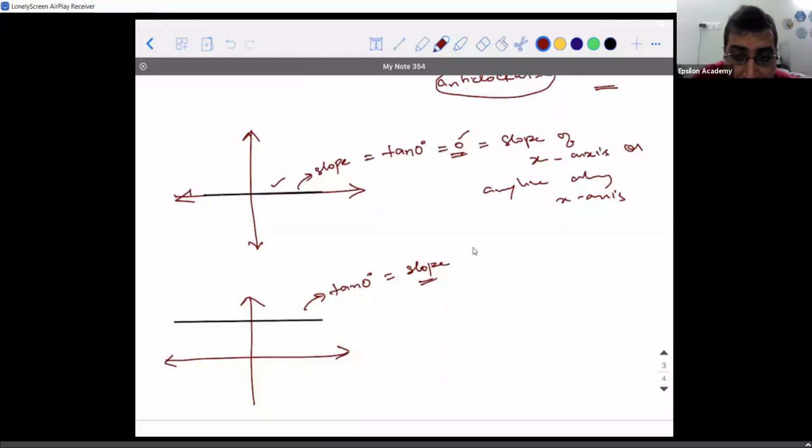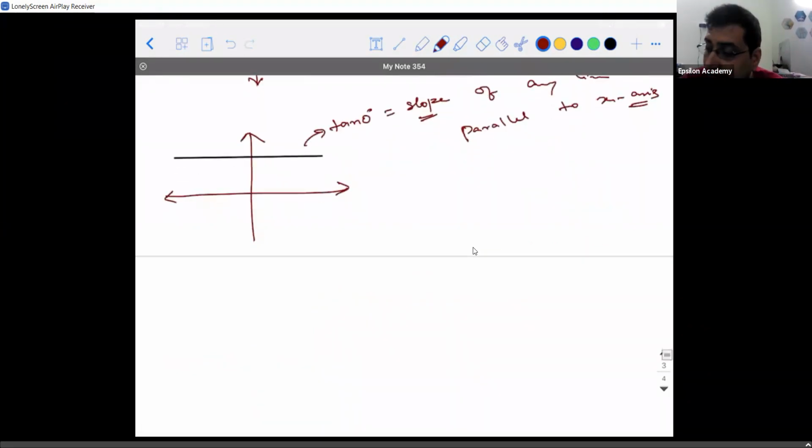So the slope of any line along the x-axis, or any line parallel to the x-axis, is 0. When I say parallel to the x-axis, it can be above the x-axis or below the x-axis. So you guys are clear with this point, right?